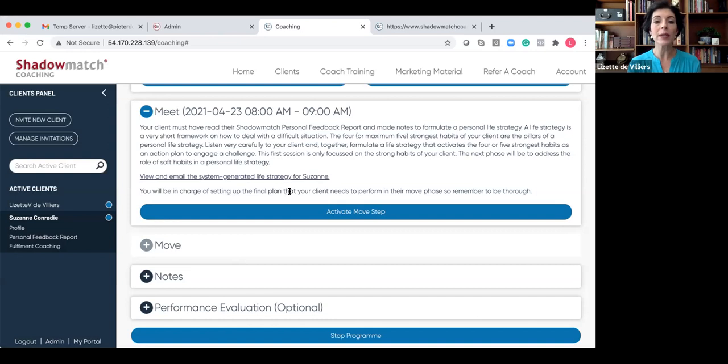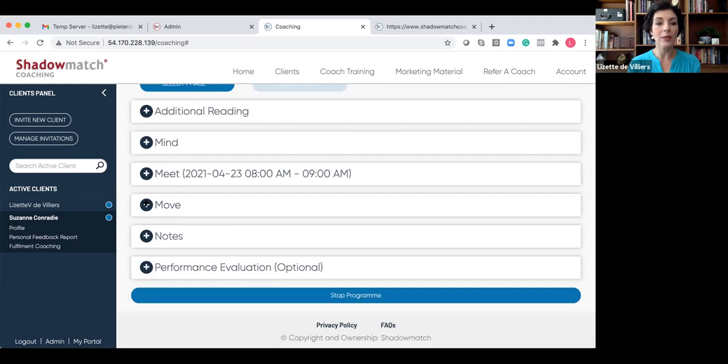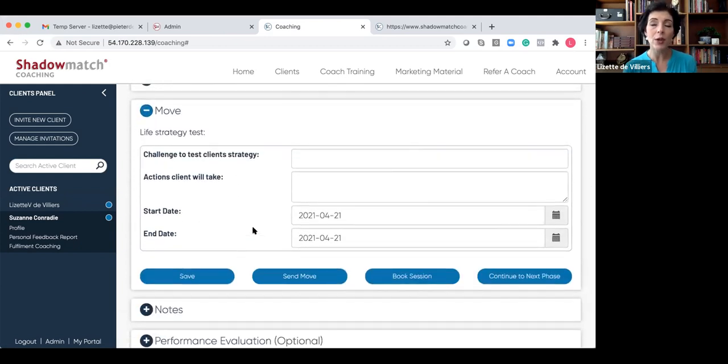Whilst we are in our meeting, we can decide that we want to now activate the move step. The move step is where we will take action. So let's activate the move step and let's read. The move step in each of the coaching phases in all the programs will always be where the client needs to create or craft an action plan.